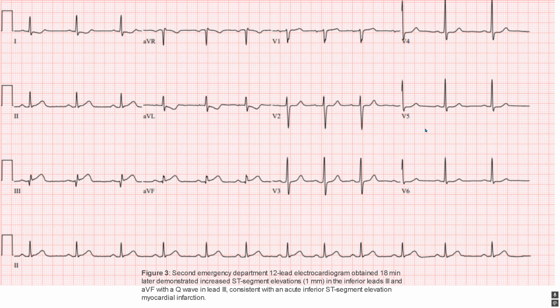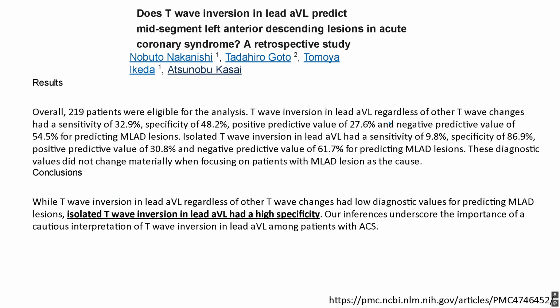Same patient a little while later. Now you can definitely see this is an infarct. Number 1, look, this inversion in AVL has gotten worse. It's worse in lead 1. And now we have J-point or ST elevation in these 2 leads. Again, the main point for this one is the inversion in AVL.